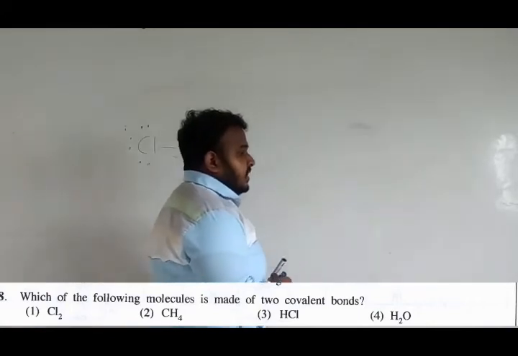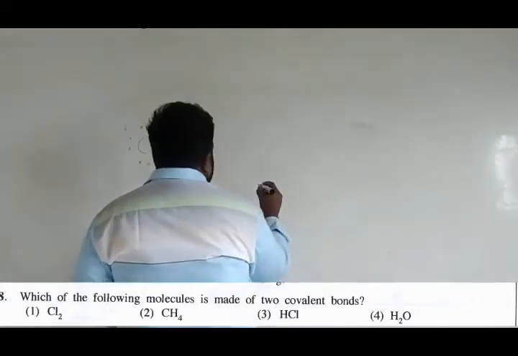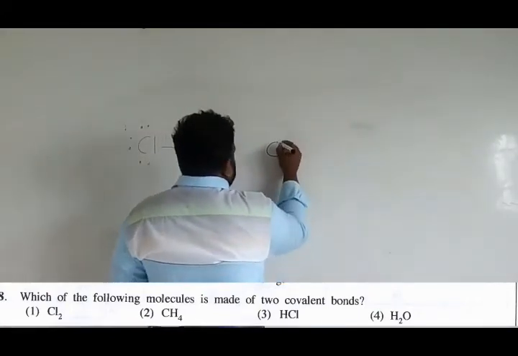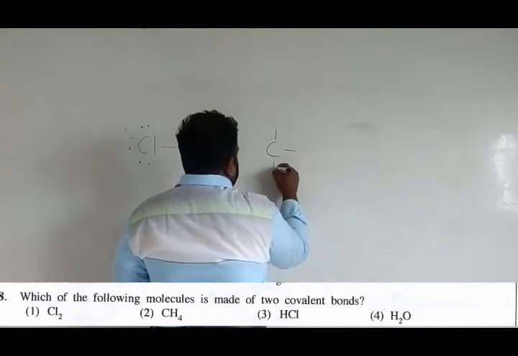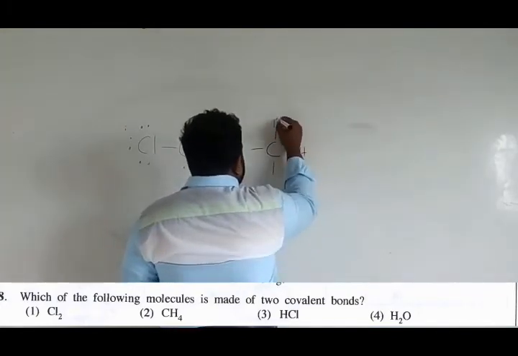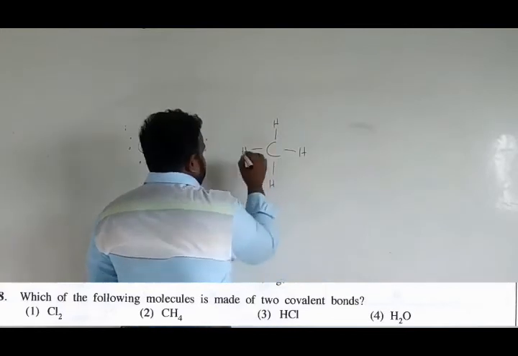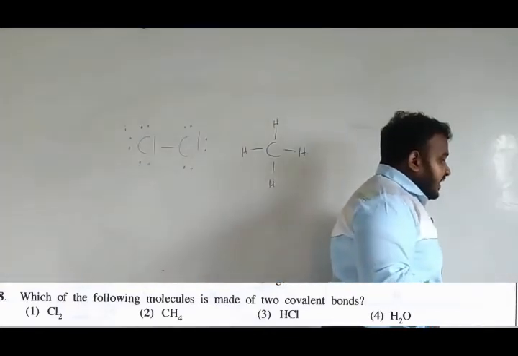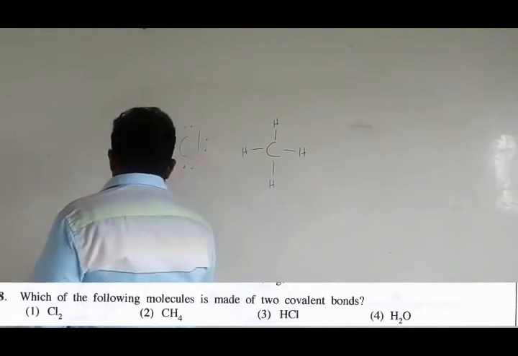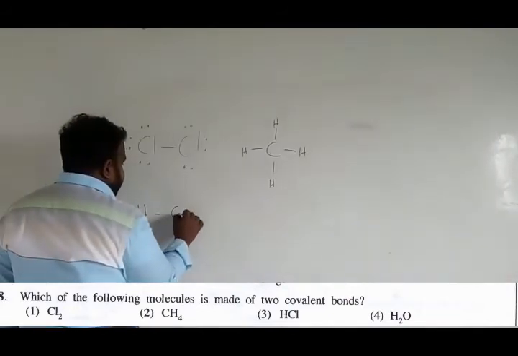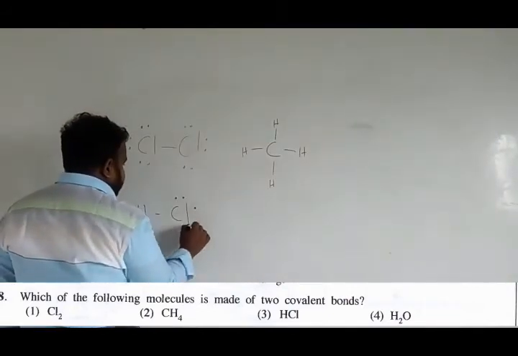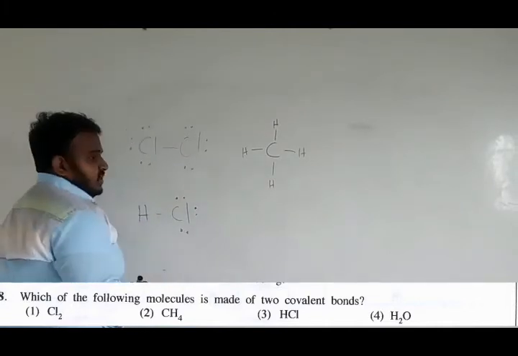The next one is CH4. All hydrogens are bonded. Fine. Next one, HCl, hydrogen and chlorine, with 6 dots.